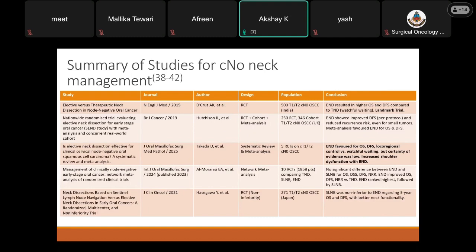Similarly, a systematic review and meta-analysis was done by Takeda D et al., published in 2025, which again concluded that END favored overall survival, disease-free survival, and locoregional control versus watchful waiting. But certainty of evidence was low. Increased shoulder dysfunction was seen with elective neck dissection.